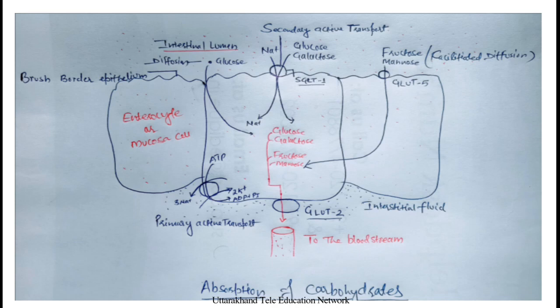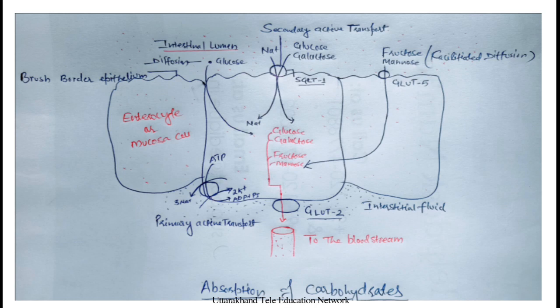This primary active transport is very essential for absorption of carbohydrates, because it is always maintaining a low sodium level inside the enterocyte or mucosa cell.